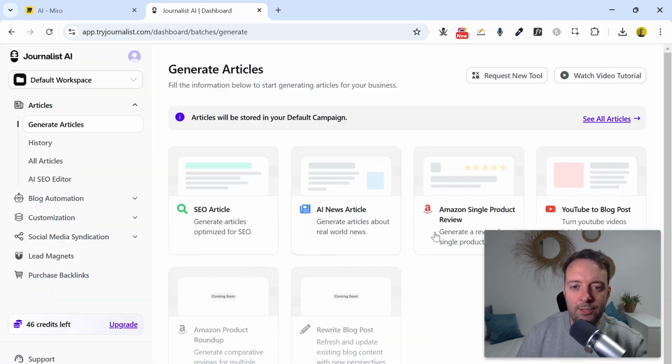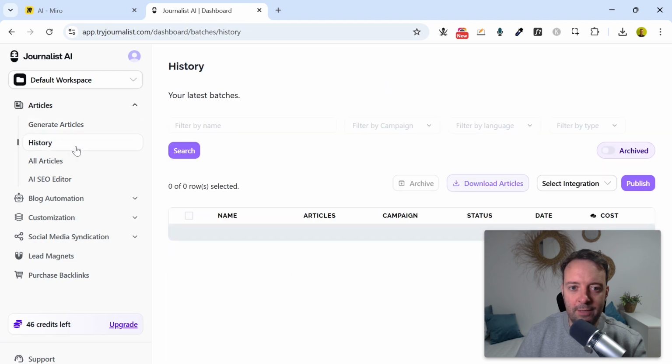So this is what the tool looks like. So you create SEO articles. This is the one that you'll be doing, right? So all you need to do is create different workspaces, right? And then generate different articles. It's very simple to do once you know how to do it, right? So I'll just show you an example of the articles here.